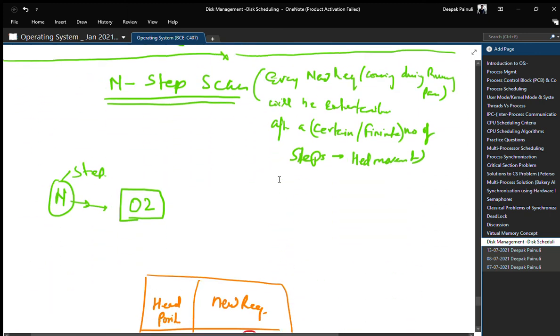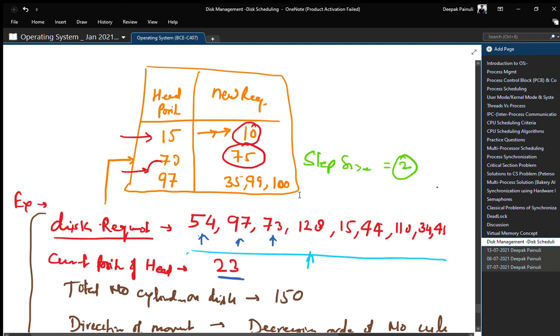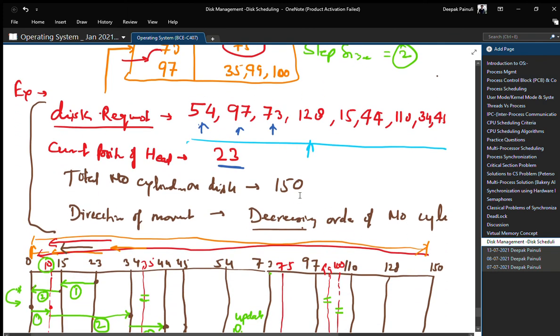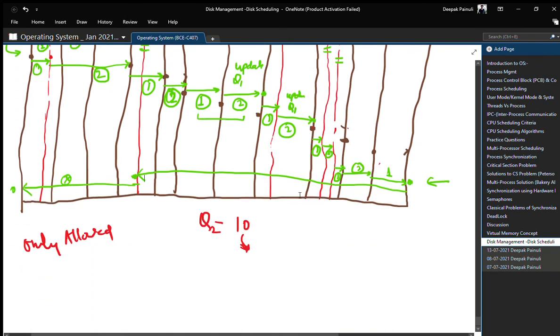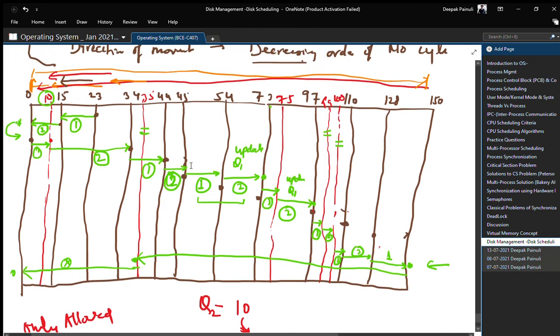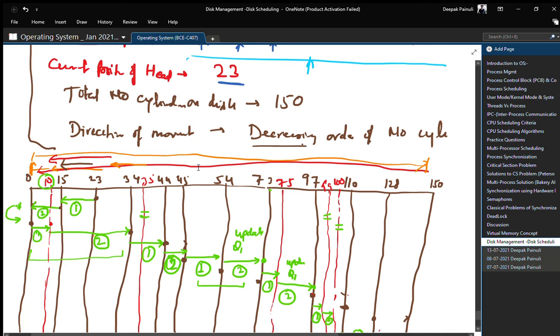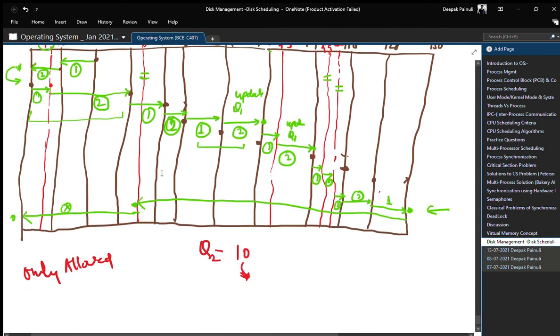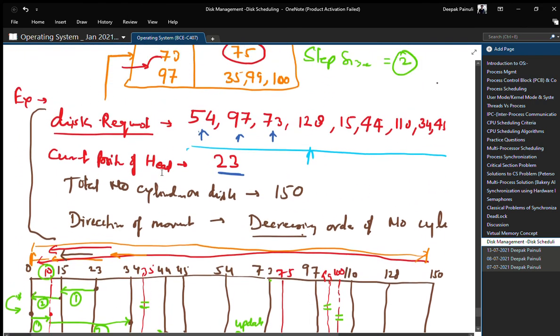In n step scan, the problem of starvation has been reduced at the cost of calculation overhead, which will happen during the updating of our Q1 and Q2 when the number of two steps has been completed, and after each two steps we will update our queue for new requests, right? So this is the difference between F scan and N step scan. So that's all guys for the day.